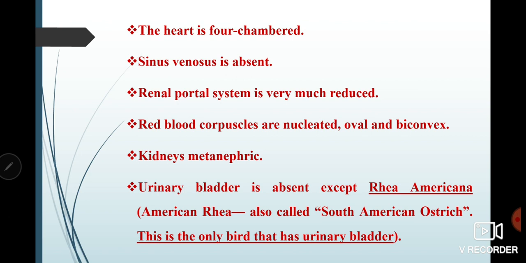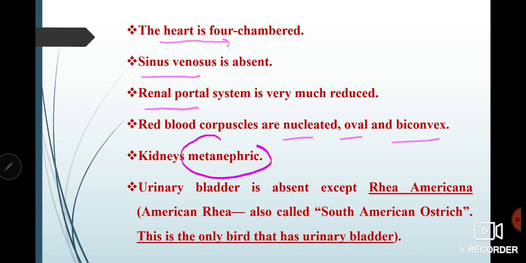Now, the heart of a bird is four chambered. As you know, once we go to the upper phyla, we can see that their heart is four chambered, and in this class also the heart is four chambered. And sinus venosus is absent in them. Renal portal system is reduced in these birds also. Their RBCs are nucleated. It's also oval. It's also biconvex. Their kidneys are also metanephric.